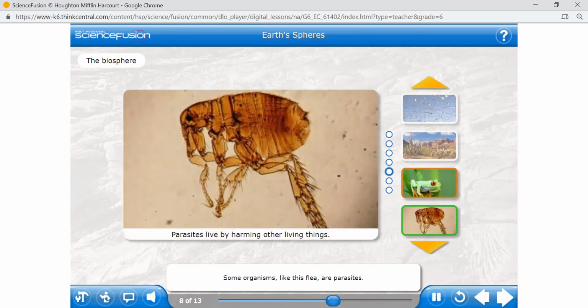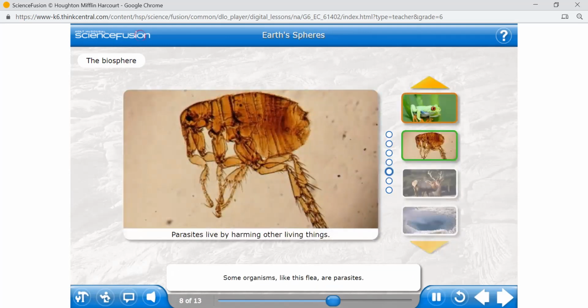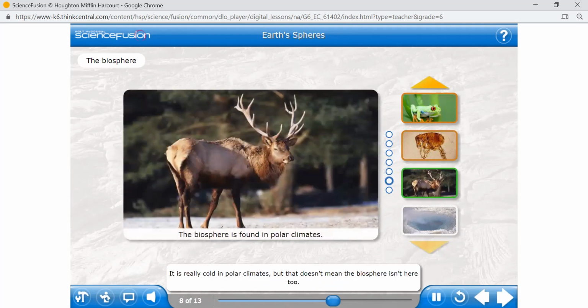Some organisms, like this flea, are parasites. Parasites live by harming other living things. It is really cold in polar climates, but that doesn't mean the biosphere isn't here too. You will find many kinds of living things, such as this caribou, in polar regions.